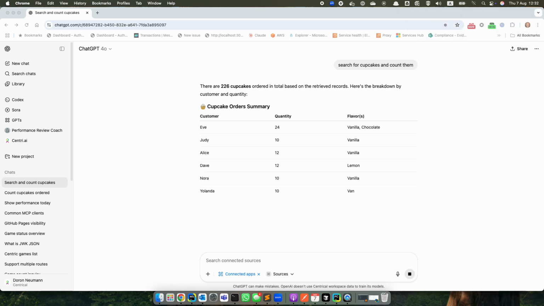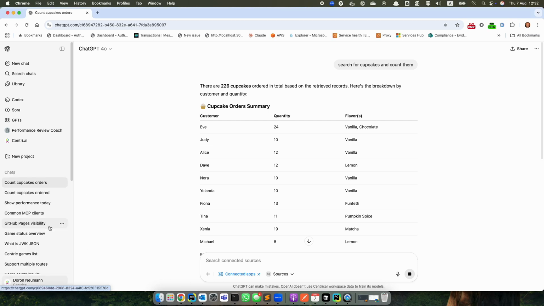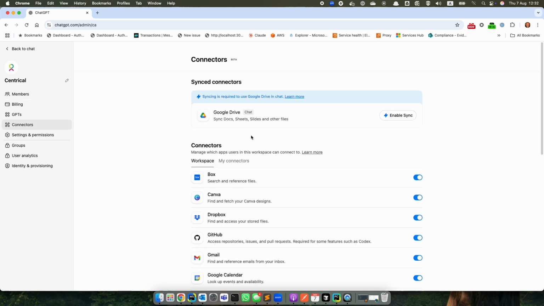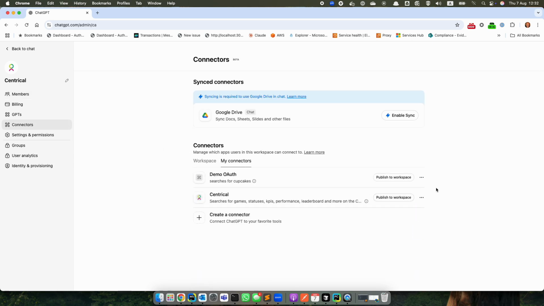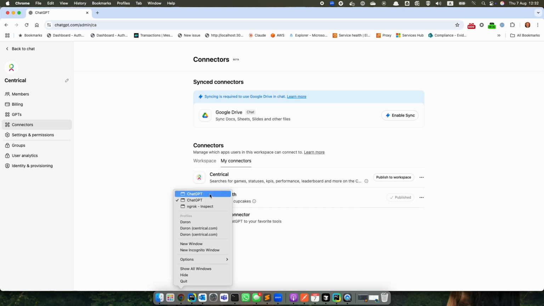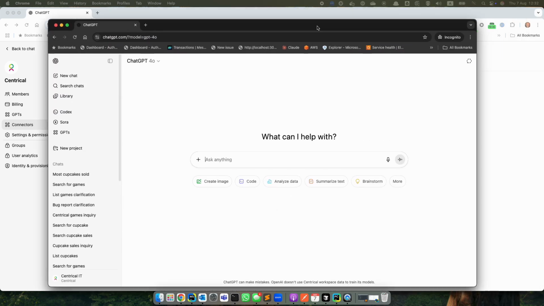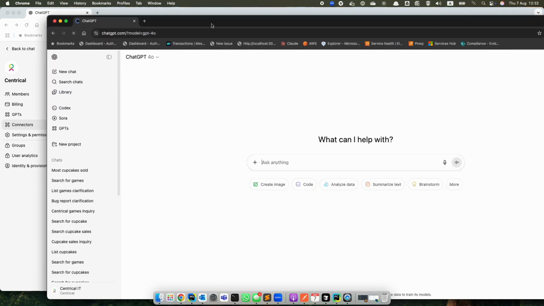but you will now see, and here is the bug, that when I go now and publish this connector to my workspace, okay, I'm going to publish this to my workspace. I will go to the other user, which is in incognito, another user in the workspace that didn't create the MCP.